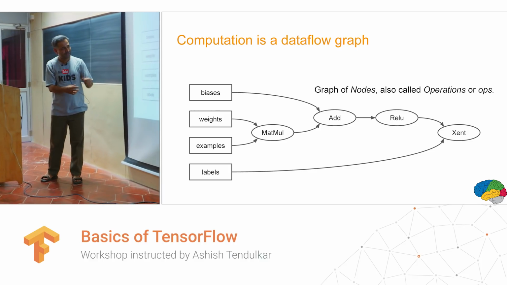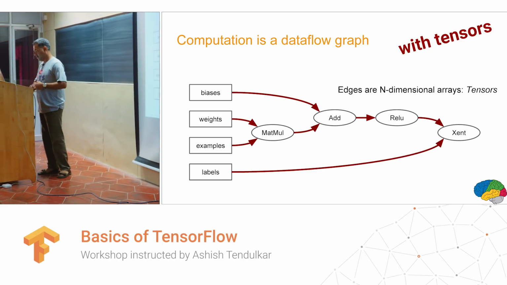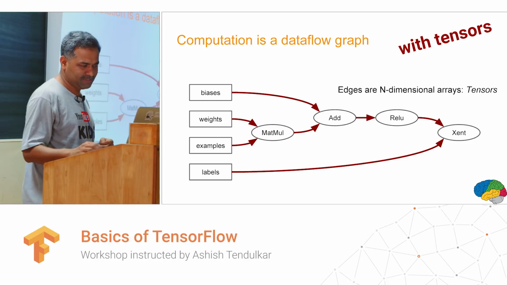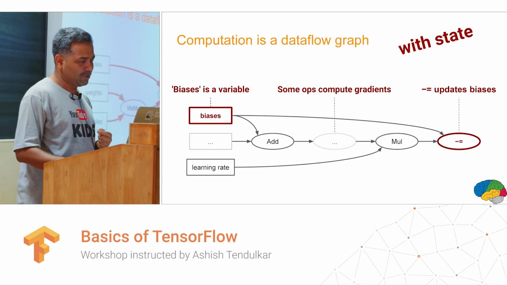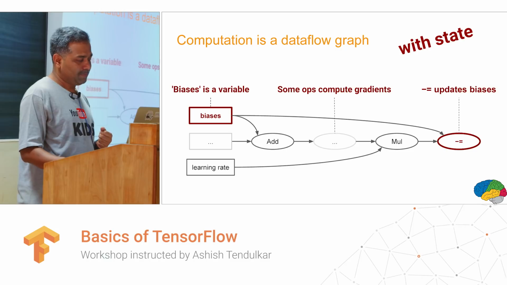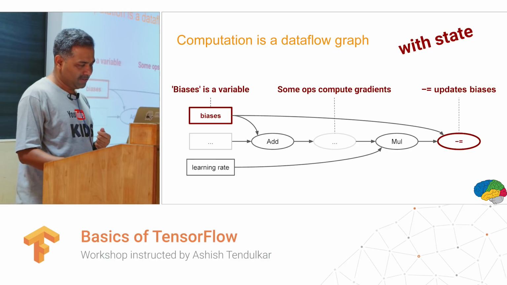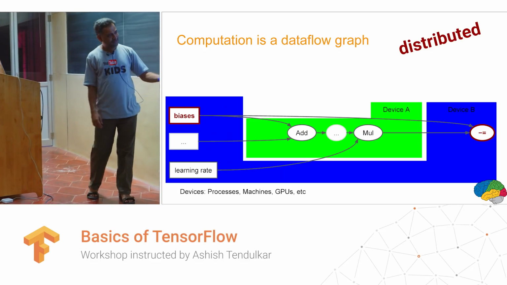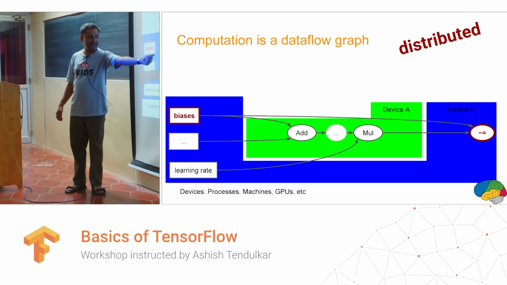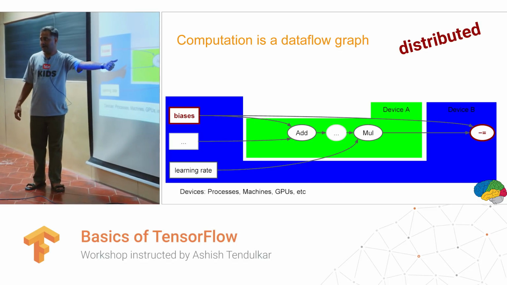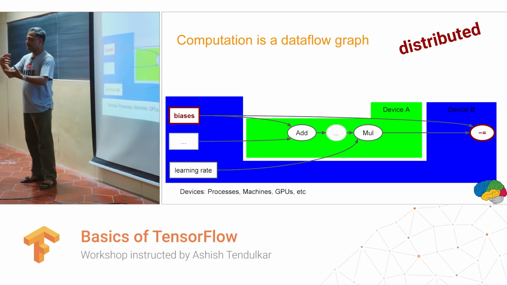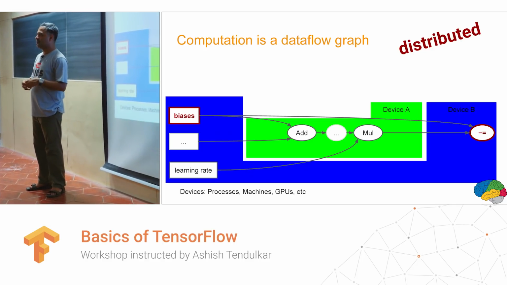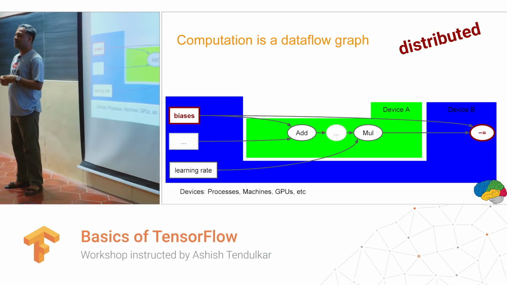We'll see it in a moment. So we talked about it: edges are n-dimensional arrays, that is tensors, and computation is a data flow graph. This is what happens. Now TensorFlow can distribute the computation, let's say, to device B and device A. And now you will wonder, now there are 2 devices, what is required? Some way of communicating. You need a notion of communication. So that is handled by TensorFlow.